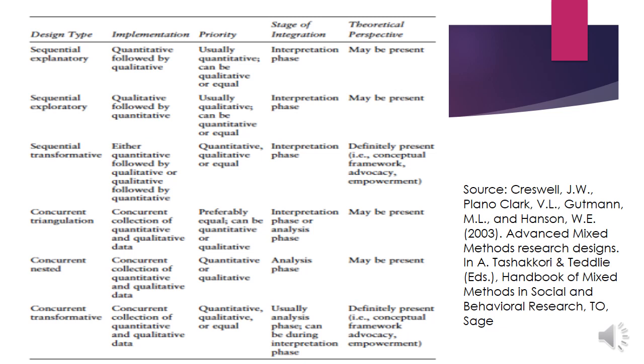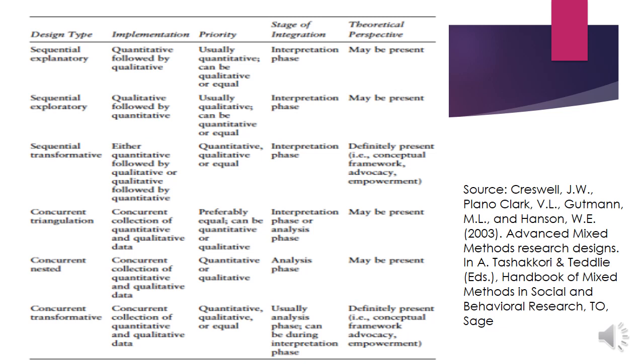So this is what you do when you interpret the data. Sequential exploratory, where qualitative is followed by quantitative. Usually priority is given to qualitative, meaning that you give more priority to qualitative than to quantitative, and you would mix the analysis and interpretation phase.